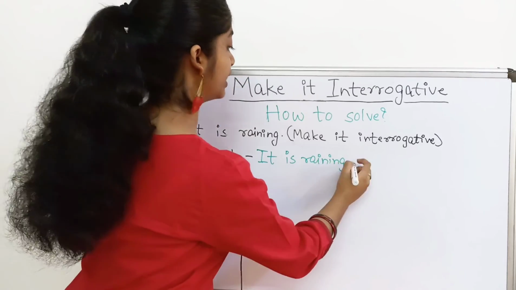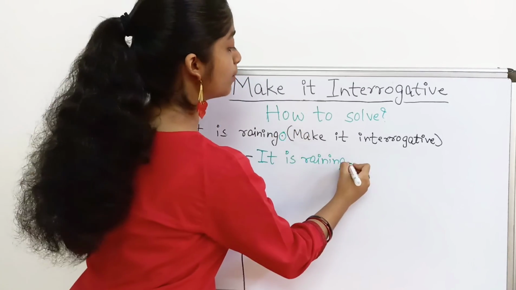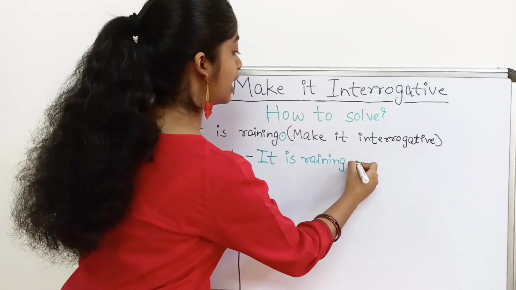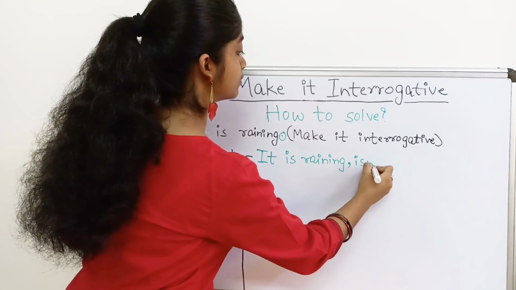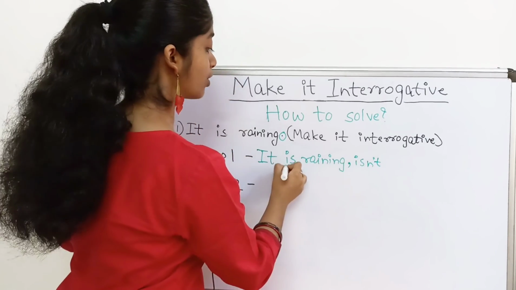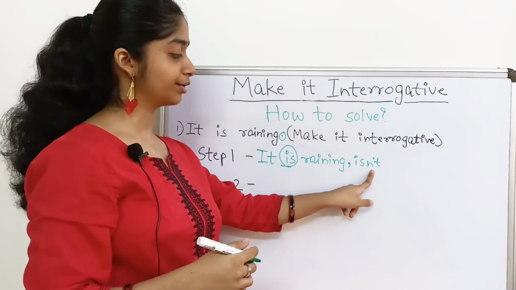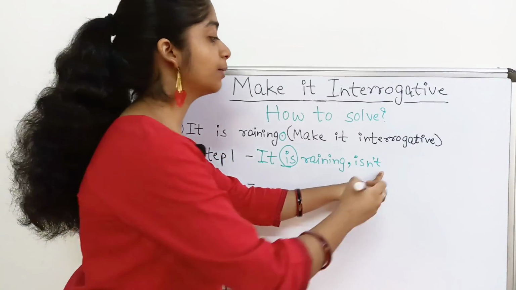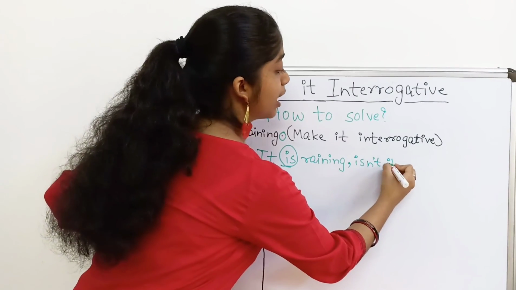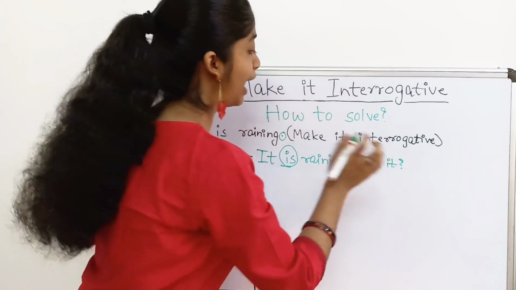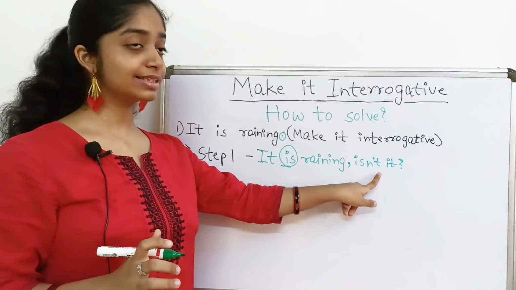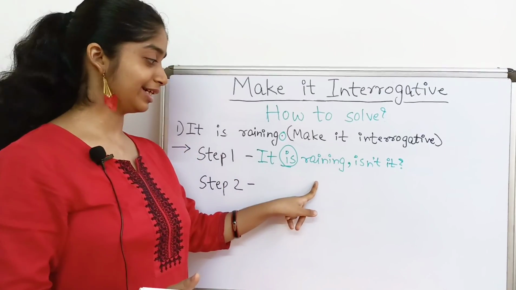So, "It is raining." Instead of this full stop, we will add a comma. And the sentence is positive, so we will write the negative form of the verb over here, and it will come as it is, and a question mark at the end. So, this is the question tag of this sentence.